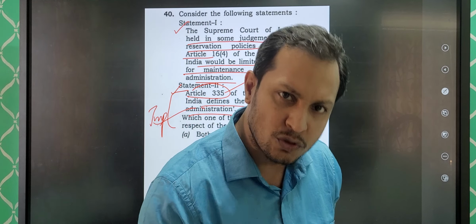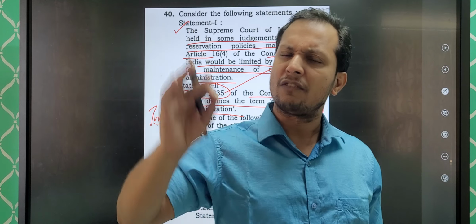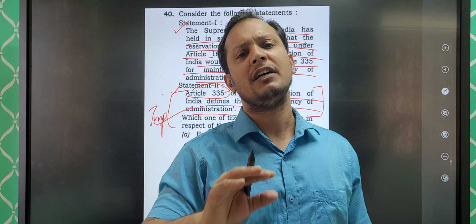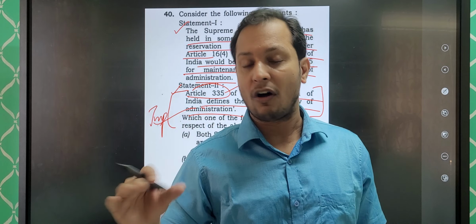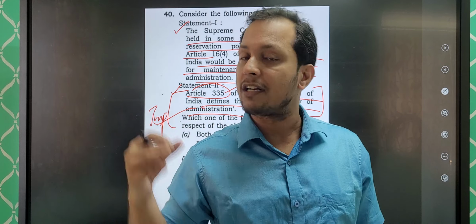Broad principles. Constitution will never give details, otherwise Constitution will become very, very bulky. Already Indian Constitution is said to be one of the bulkiest constitutions of the world. So that is the main idea.